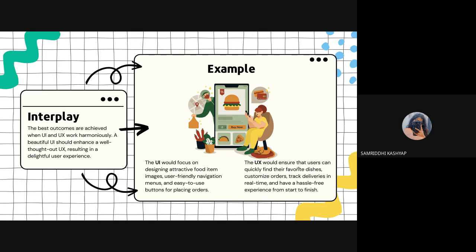While the UX, as I said, is about clicking the buttons, how the app will navigate from page to page, tracking all the orders, and the wireframing of the product. As I said, wireframing means designing the structure, the dhacha, the skeleton of the product.